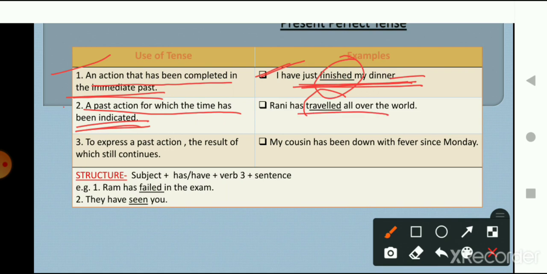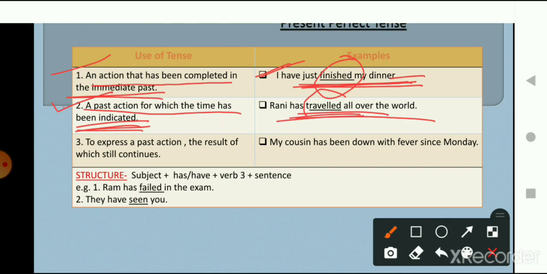So here you can understand that she has traveled the world. It is a past action. And what is the action? That she has traveled all over the world. So to use present perfect tense, the second way is we can use it where we have to show a past action for which the time has been indicated. Here the time is indicated.